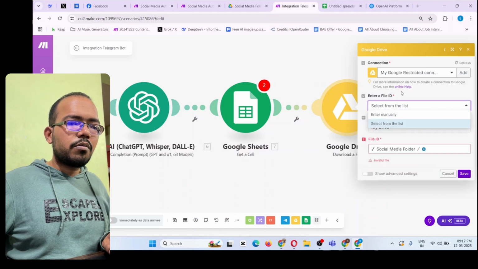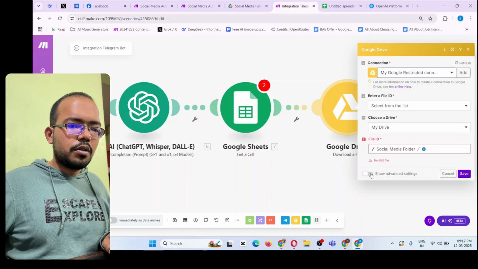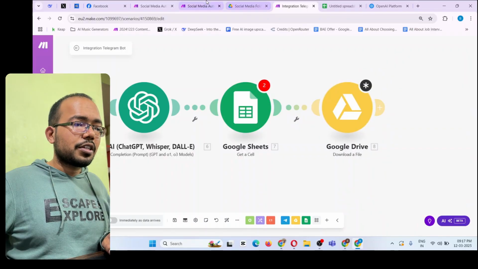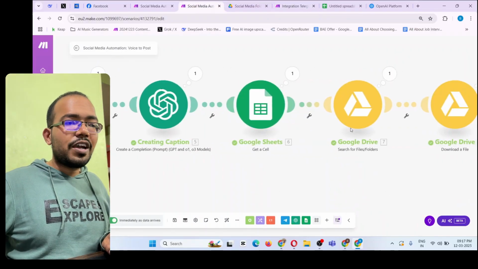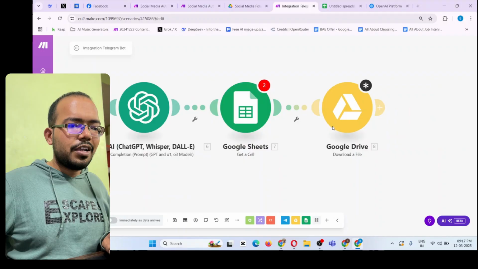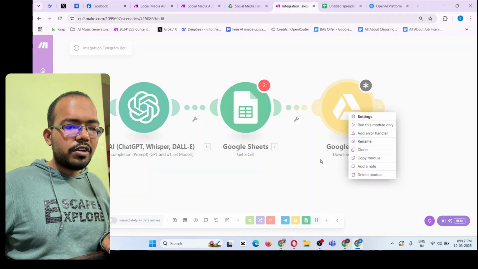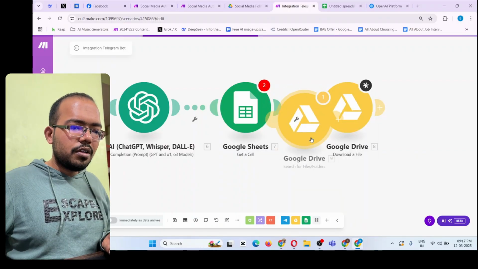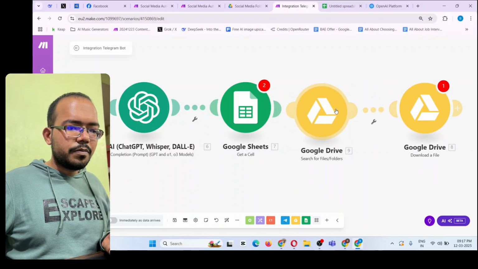My drive, select from list. Okay. Okay, you don't need to do that. Wait a second. Sorry, search for a file first. So first we have to search for a file. This step will come later. So I will click again and search for a file and include that in between.